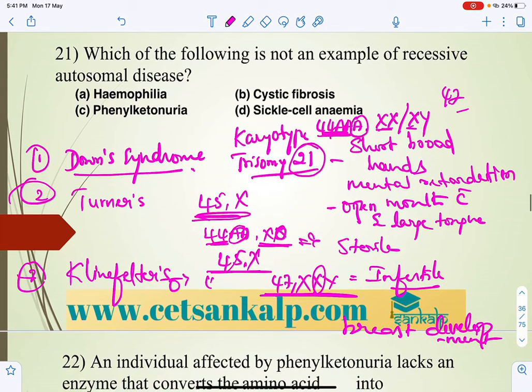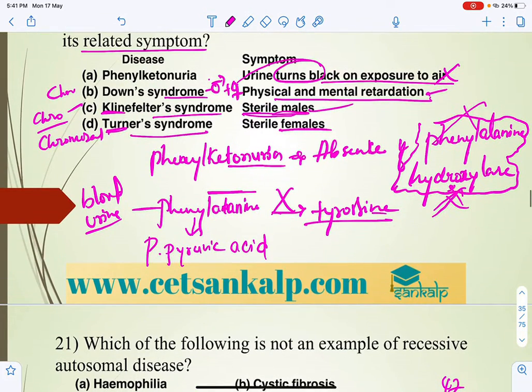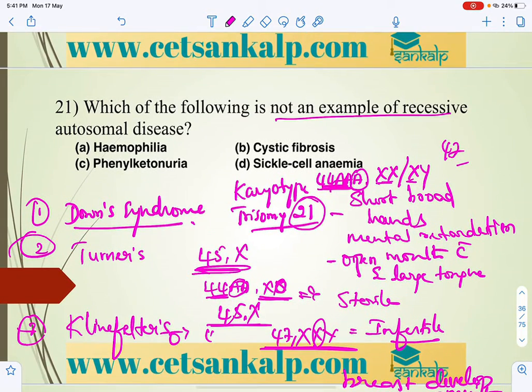So the answer for the 21st question is this one. This is the explanation for it, yes, we can go through that. Next, which of the following is not an example of recessive autosomal disease? If you consider that generally, recessive autosomal disease.